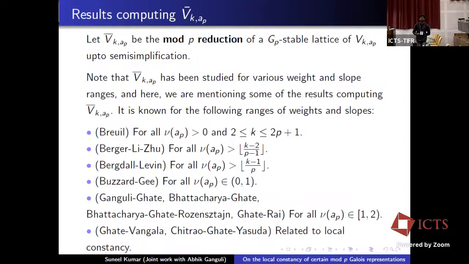If we have local constancy, then we know the structure of V_{k,a_p} in this region. Yes, that is true, but how do you use that fact, that locally they are the same, in some context? I don't know the application of that, but we just study the local constancy. It's not rocket science, maybe somewhere in the middle.